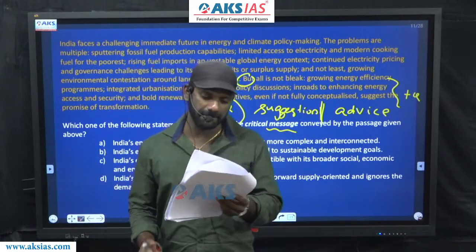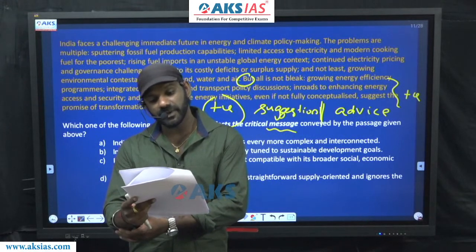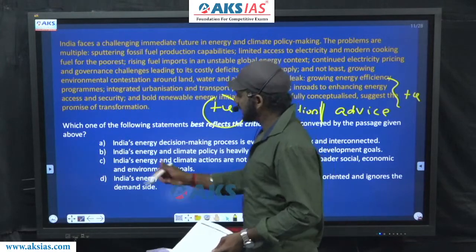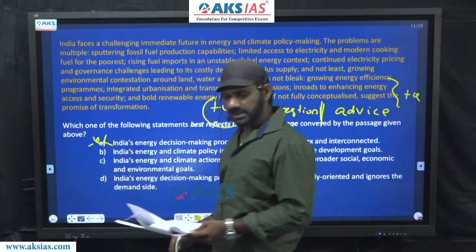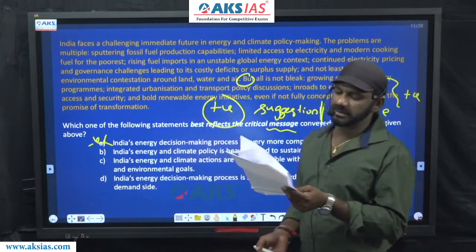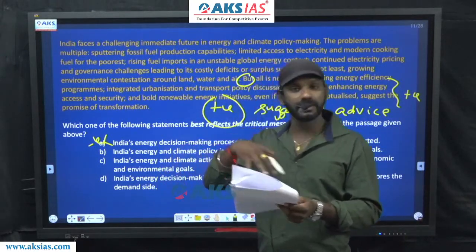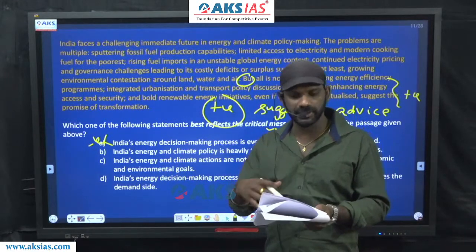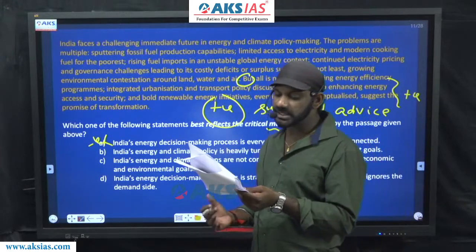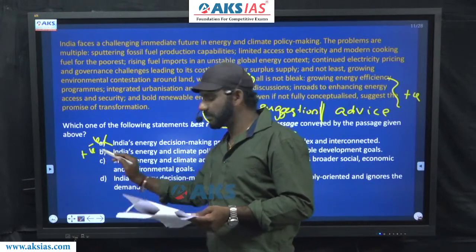Come to statement 1. India's energy decision-making process is even more complex and interconnected. Option A is negatively charged. A is eliminated. Come to B. India's energy and climate policy. In fact, the passage talks about India's energy and climate policy. We have mentioned that in all the options. India's energy and climate policy is heavily tuned to sustainable development goals. B is positively charged, must be considered.